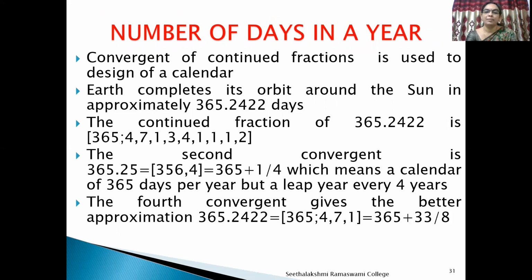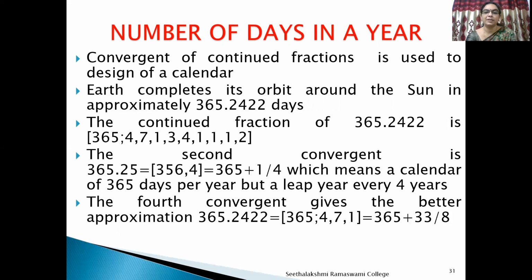Earth completes its orbit around the Sun in approximately 365.2422 days. The continued fraction of 365.2422 is [365; 4, 7, 1, 3, 4, 1, 1, 1, 2]. The second convergent is 365.25, which is 365 plus 1 by 4, which means a calendar of 365 days per year, but a leap year every 4 years.